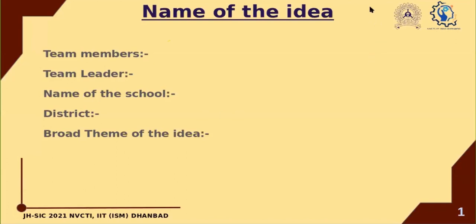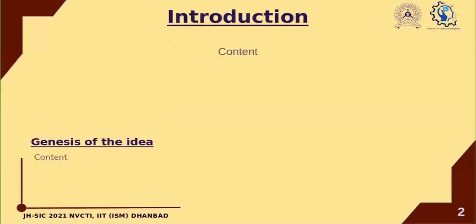After that, there is a section for broad theme of the idea. You might know that broad theme of the idea is one of the 6 or 7 themes that we have given to you to select. So if your broad theme is energy harnessing, you have to write that there. Please do not edit anything that we have written there. You do not have to erase out the headings. You just have to write the details in front of the headings. Mamoon, can we go to the next slide? So this was about the first slide.